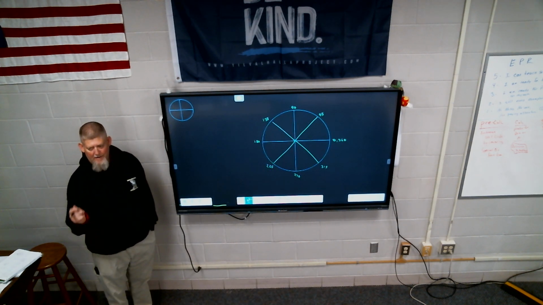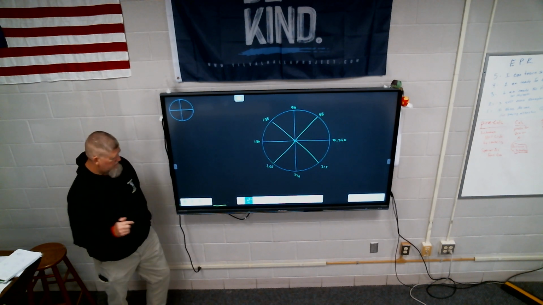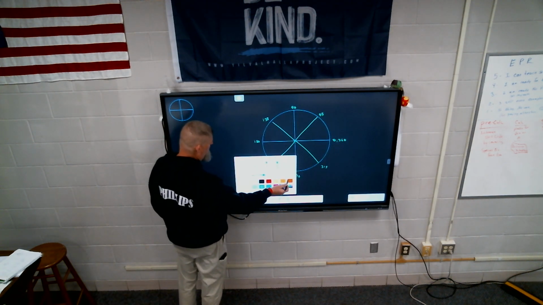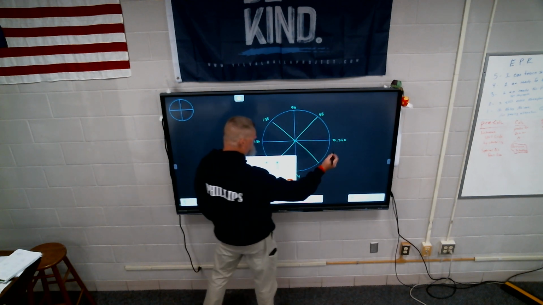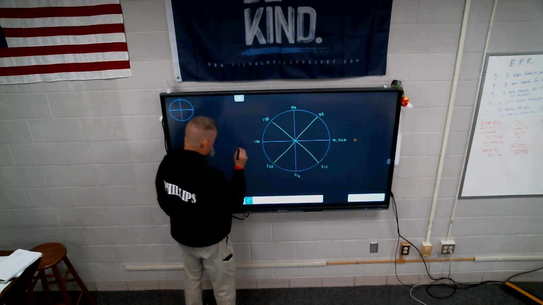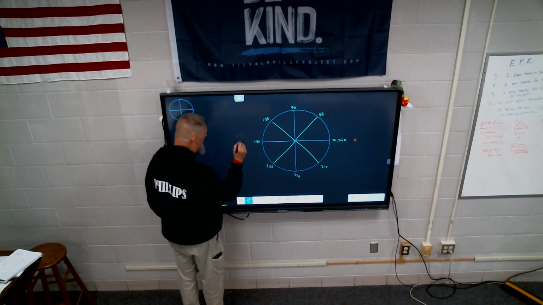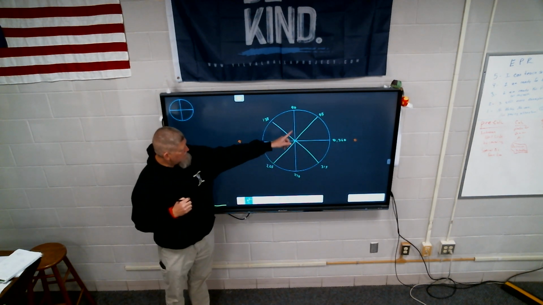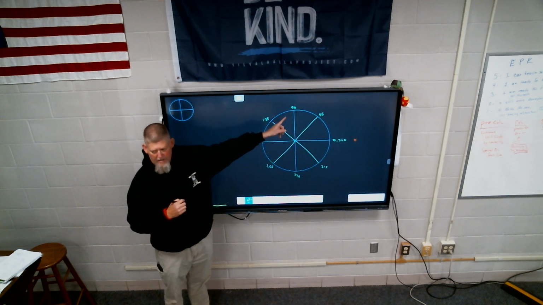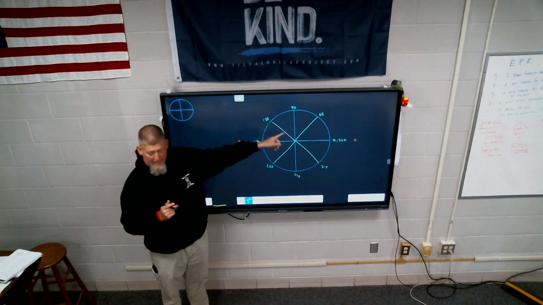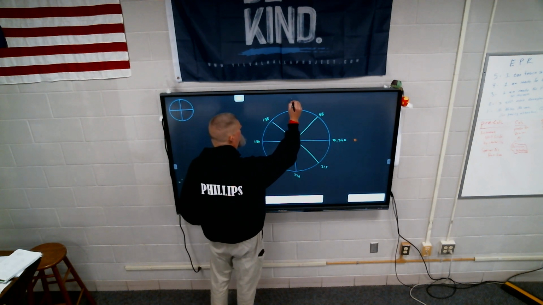Let's do the same concept but with radians. What color should we use for radians? Orange. So with radians, I know that this is 0 radians, and I know that this is going to be pi radians. So what's right in the middle of 0 and pi, the 90 in radians? Half of pi. So pi over 2.